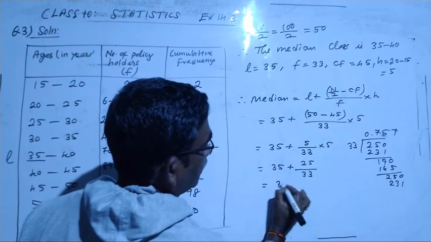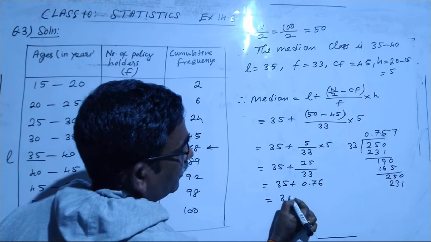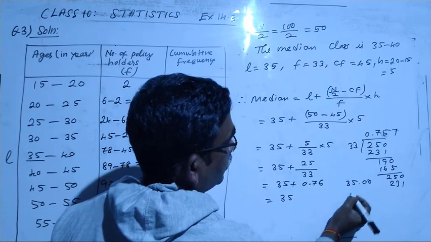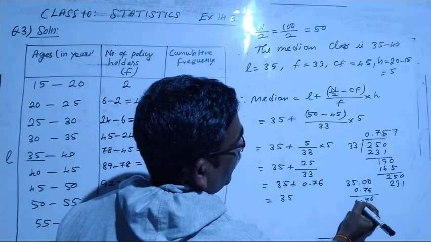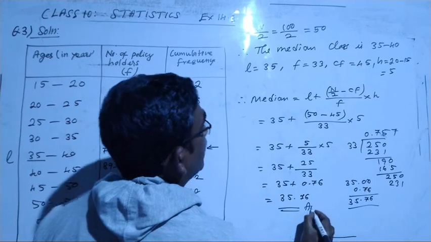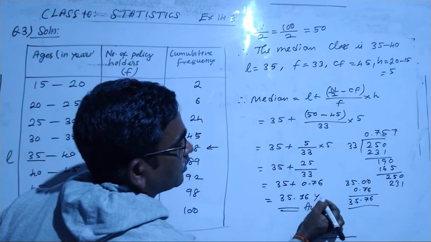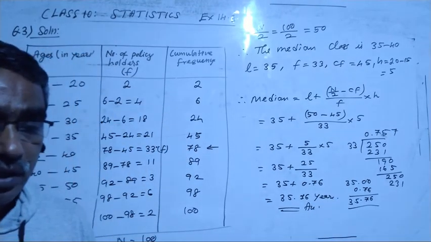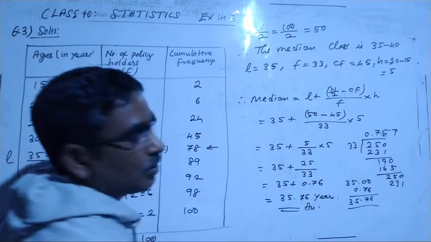So now we have 35 plus 0.76. Adding together, 35 with two places of decimal 0.00 and 0.76 gives 35.76. So the median is 35.76. The unit is years, so you can put it in years. The median age of the policy holders is 35.76 years. So you can conclude your answer.